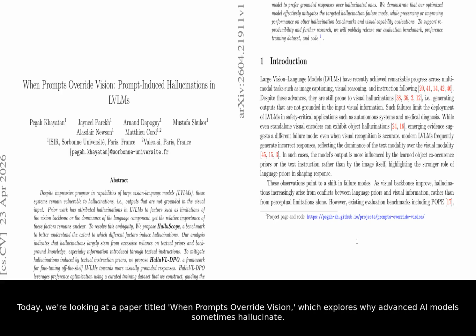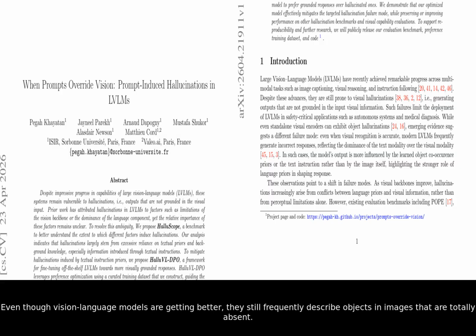Today, we're looking at a paper titled When Prompts Override Vision, which explores why advanced AI models sometimes hallucinate. Even though vision language models are getting better, they still frequently describe objects and images that are totally absent. This paper reveals that often, the AI's internal language rules are so strong they completely ignore what the camera actually